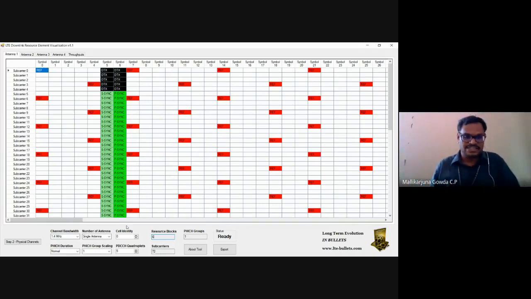See, symbol 0 to 6 means it is the 7th symbol. The 7th symbol will be the P-Sync and the 6th symbol will be the S-Sync. This is in the first subframe, first time slot. I hope this is clear.